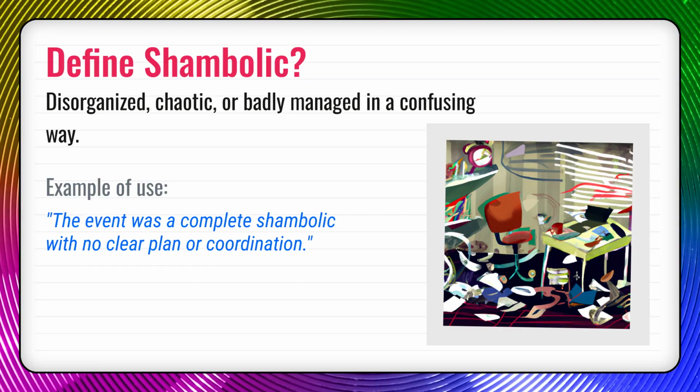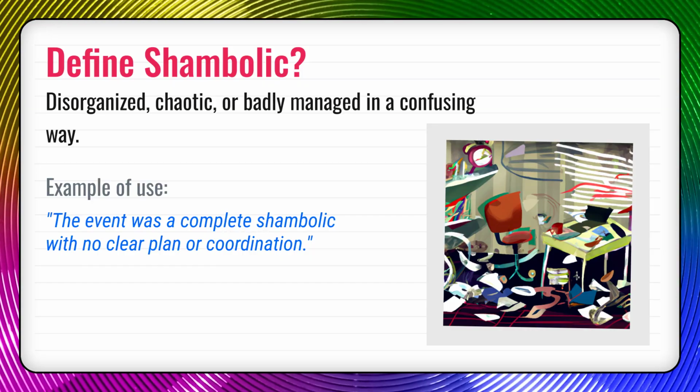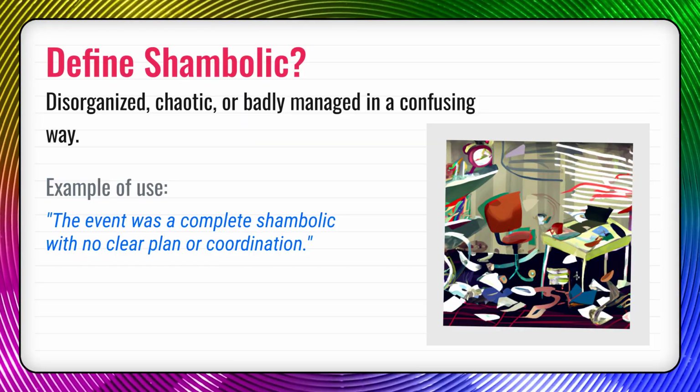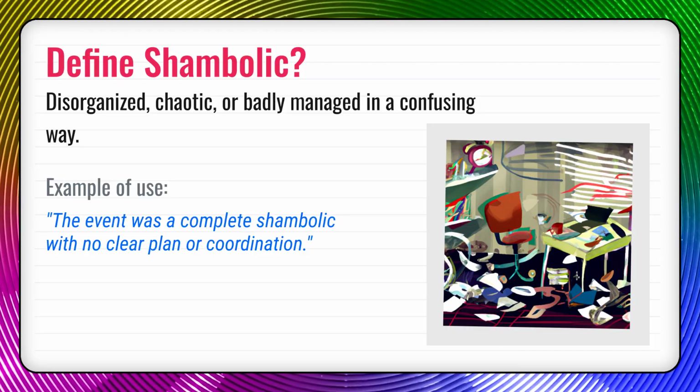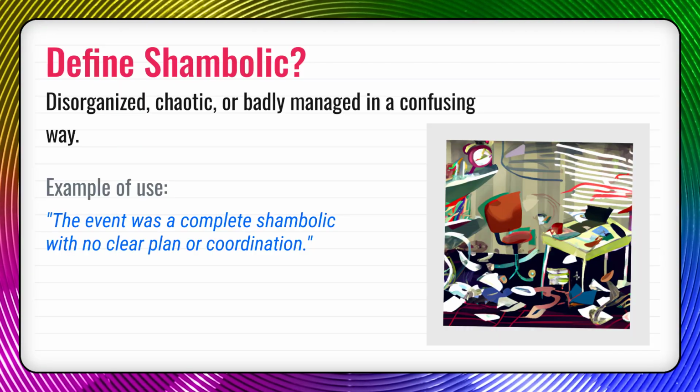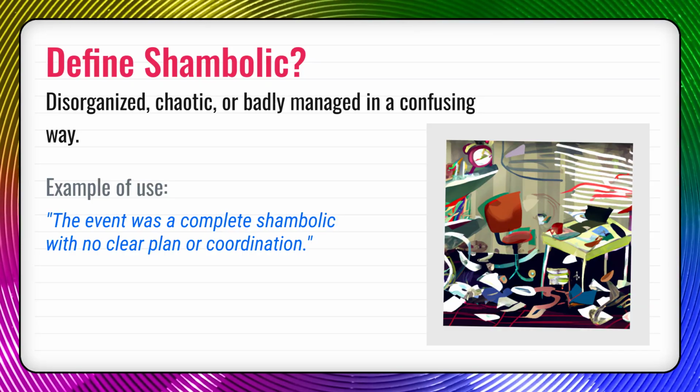So, how do you use shambolic in everyday language? Let's go through some examples. Correct example 1. The event was a complete shambolic, with no clear plan or coordination. Correct example 2. Her desk was a shambolic mess after months of paperwork piled up.